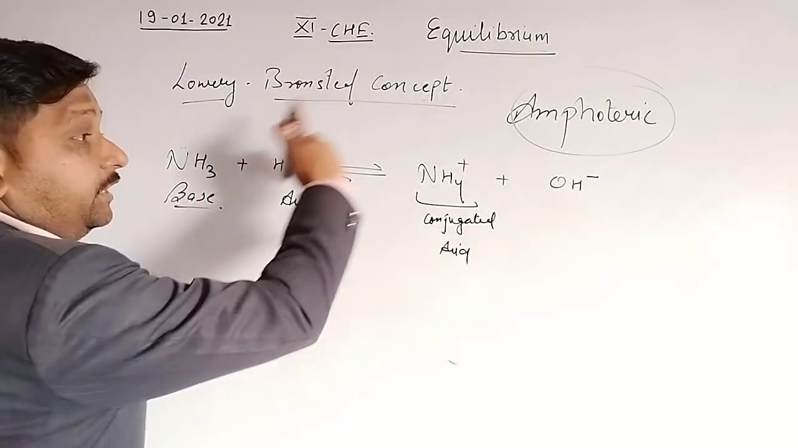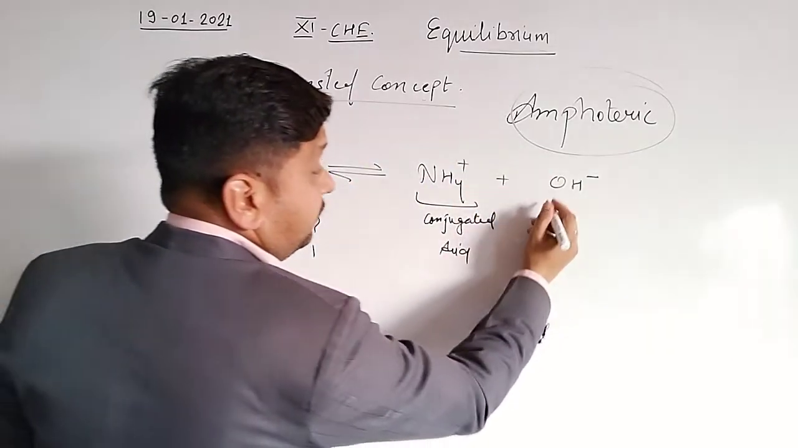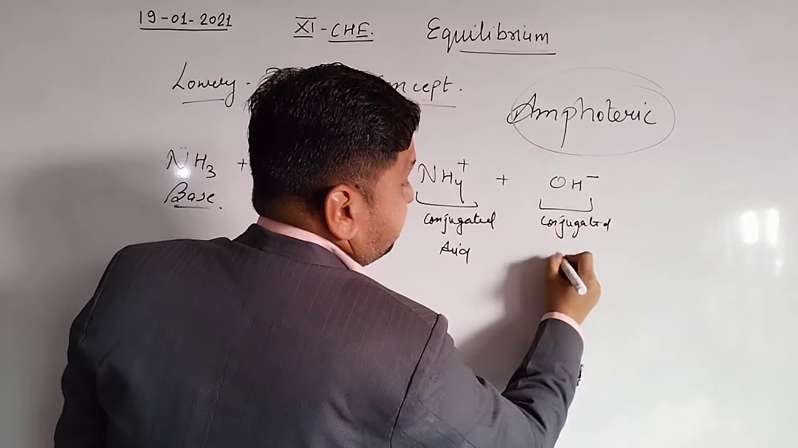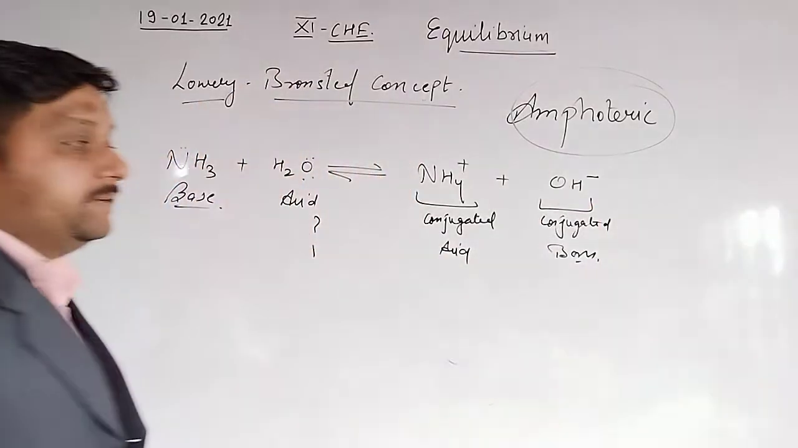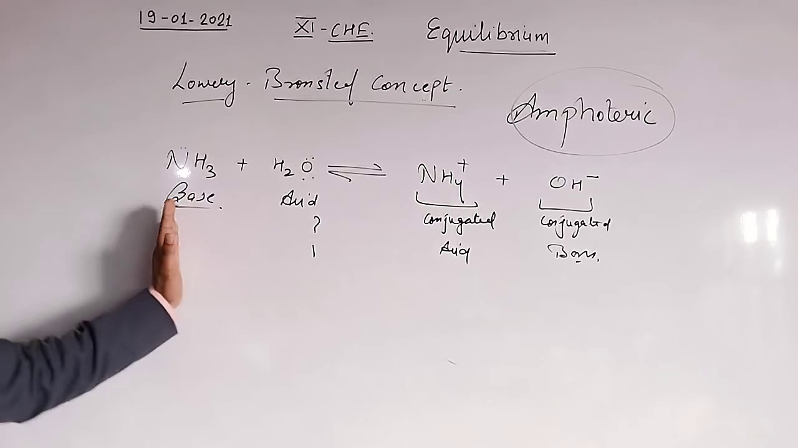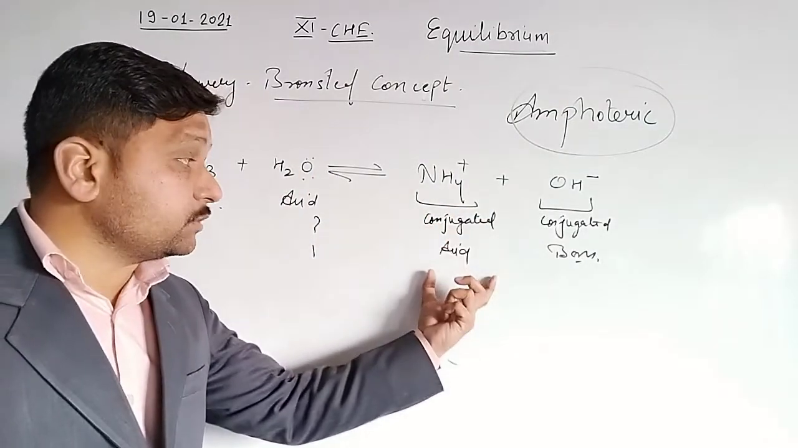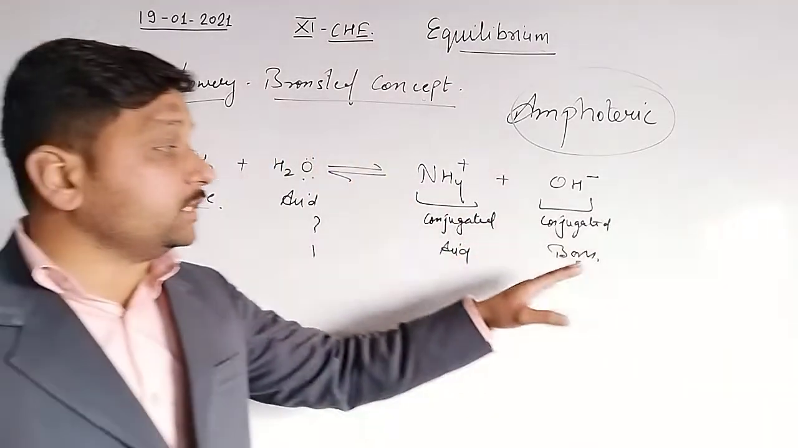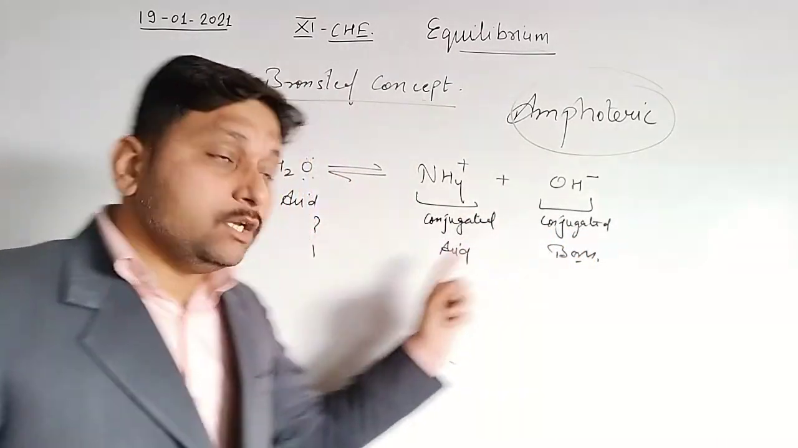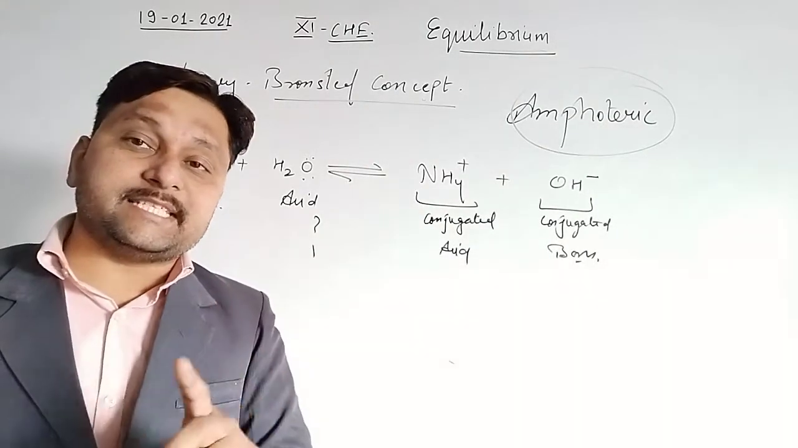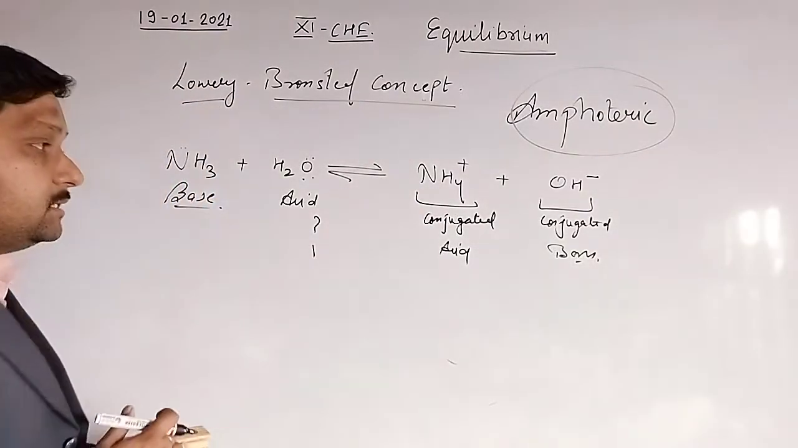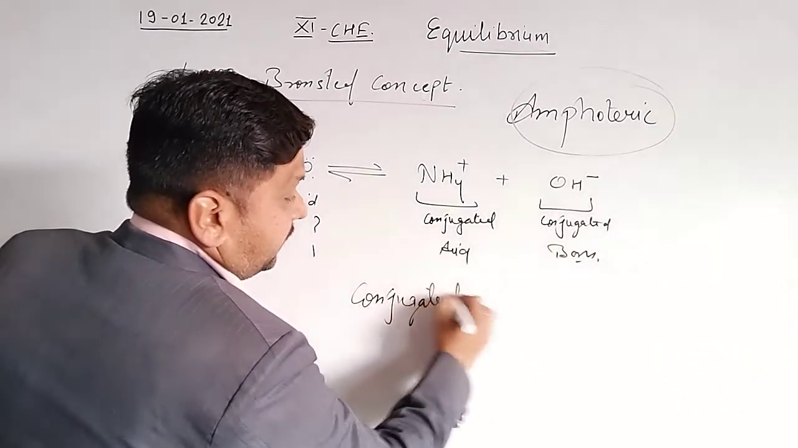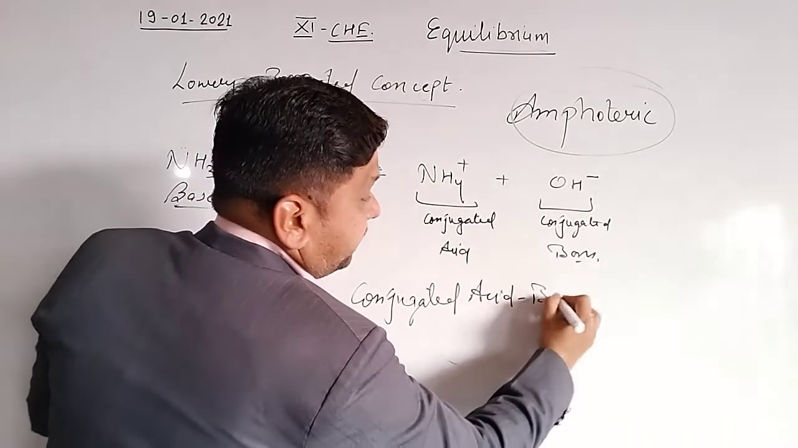And this acid will convert into the next product, and this will behave as a conjugated base. So always remember, a base when converted into the next one behaves as a conjugated acid, the product, and the reactant acid converted into the next product behaves as a conjugated base. So this is known as conjugated acid base pair.